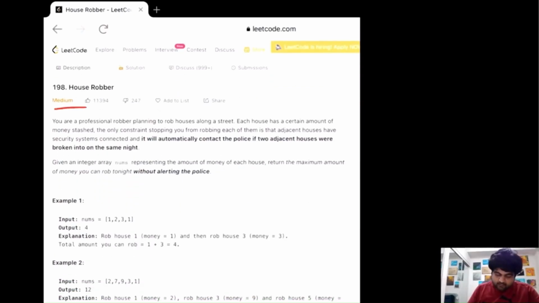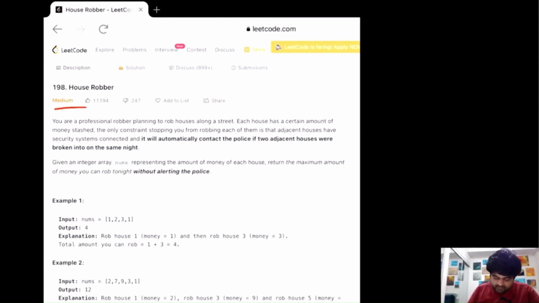This is a LeetCode medium problem, but in my opinion, it should be a LeetCode easy problem because it's not very difficult to understand. But the thing is, its concept is really important. That helps you build the conceptual knowledge of dynamic programming, which you can use in a bunch of different problems. And a lot of FAANG companies love to ask this kind of question.